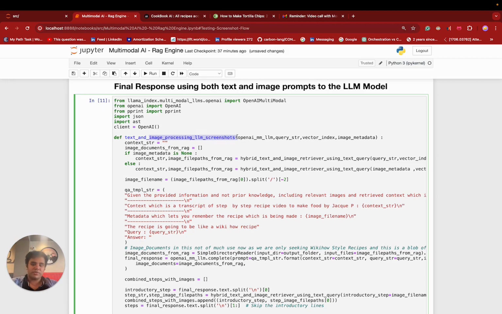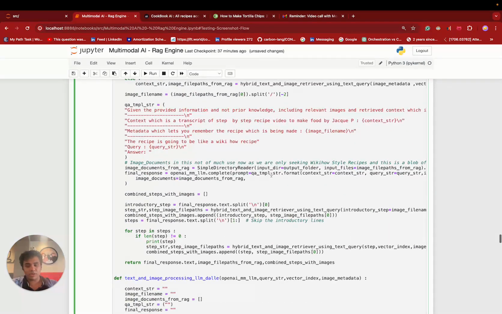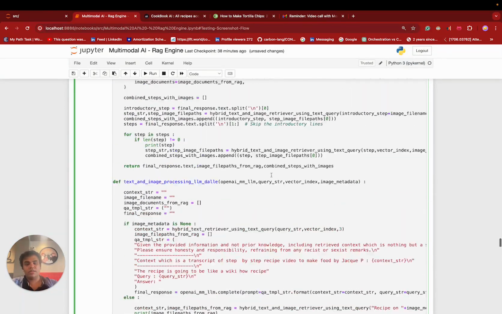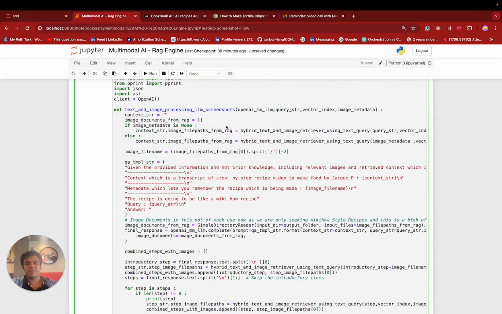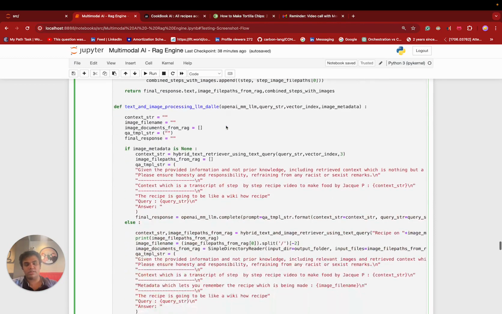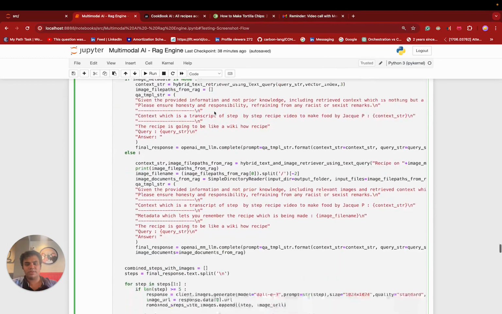Or after every step, I ask DALL-E to generate an image for me using the necessary context, and then I can use it. I have implemented both here, and as you can see, there's the image processing LLM screenshots one, and the image processing LLM DALL-E one.